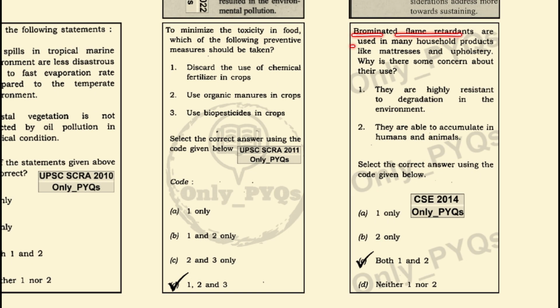Brominated flame retardants are used in many household products like mattresses and upholstery. Why is there some concern about this? Because they are highly resistant to degradation in the environment. This is correct. They are able to accumulate in humans and animals. This is also correct. So both the statements are correct.